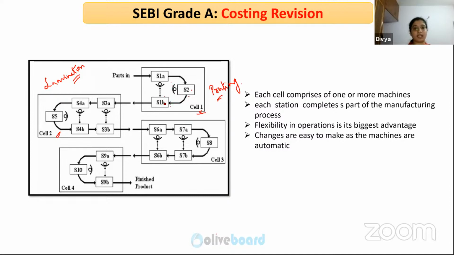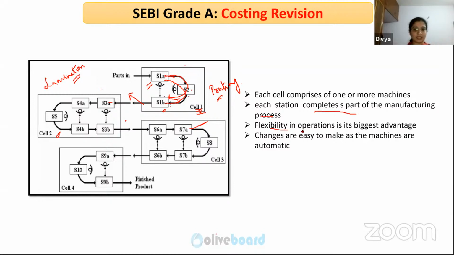It is usually organized in a U shape. So this comes out of this, comes out here from cell 1, and this is to be passed on to cell 2. Likewise, it is arranged in such a way that each cell is a separate kind of process. These machines are arranged in such a way that it is easy for the supervisors to supervise. Also, it comprises one or more machines, and each station completes part of the manufacturing process.